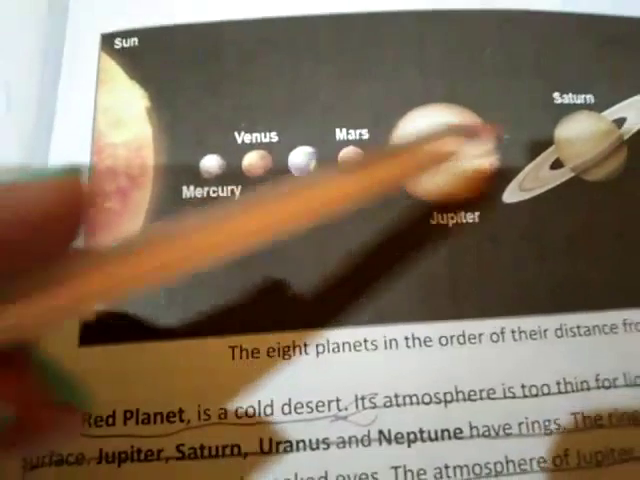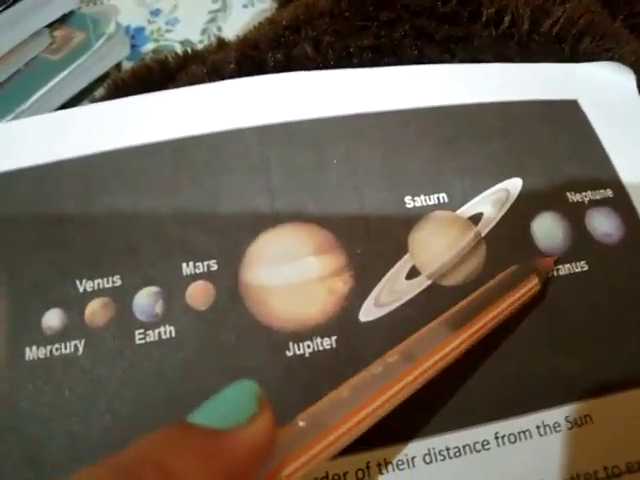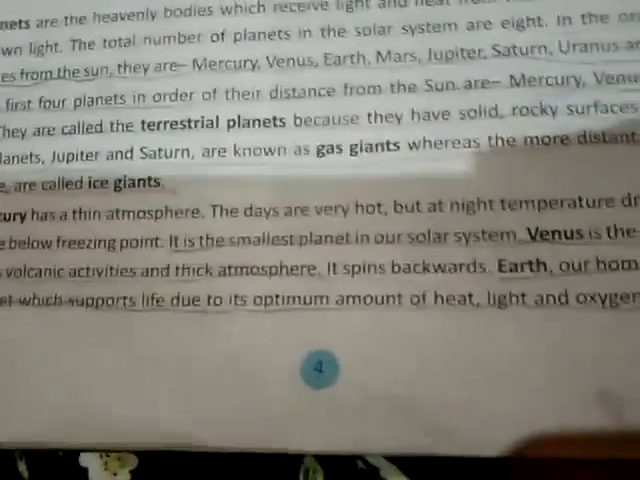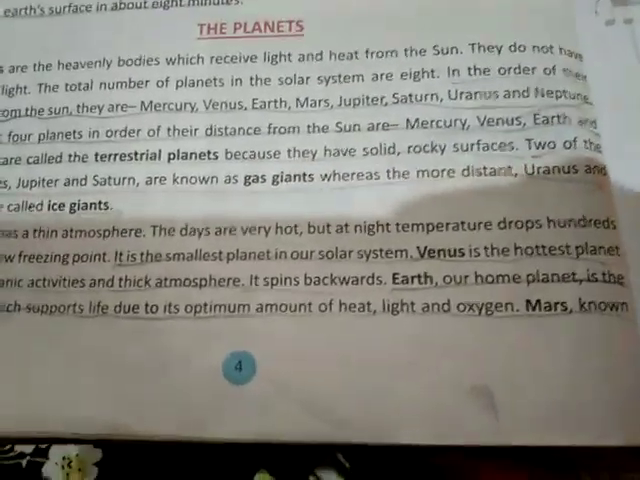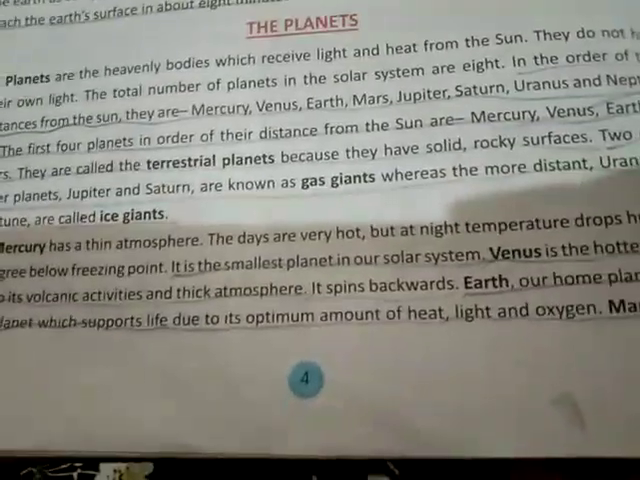So you can see these two, Jupiter and Saturn, are known as gas giants, and Uranus and Neptune, far from the sun, are known as ice giants. Mercury has a thin atmosphere. The days are very hot, but at night the temperature drops hundreds of degrees below freezing point.